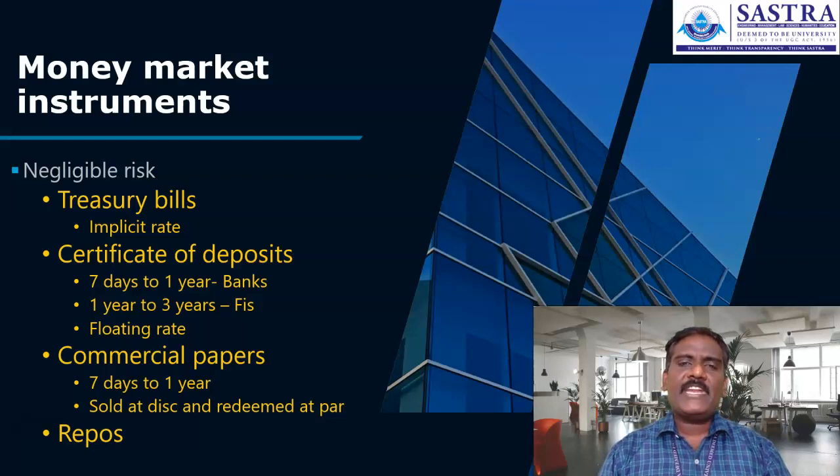So 10 divided by 90, you get 11.11 percent interest, but it is not an explicit rate, it is an implicit rate. It is calculated from the rate at which the instrument is issued in the market, and it is published by RBI on a weekly basis for the treasury bills.